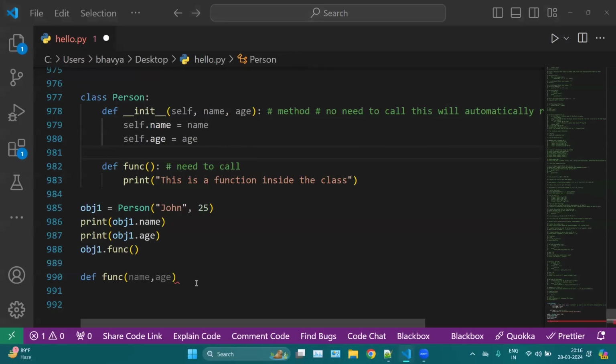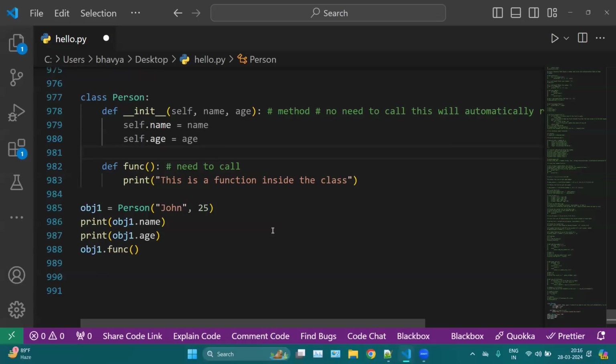So basically, this self keyword is used to help your object access these variables, like name or age. That is the main use of self. Self is used to represent whatever instance we have. With the help of self, we can access this name and this age. That is the whole meaning of self.